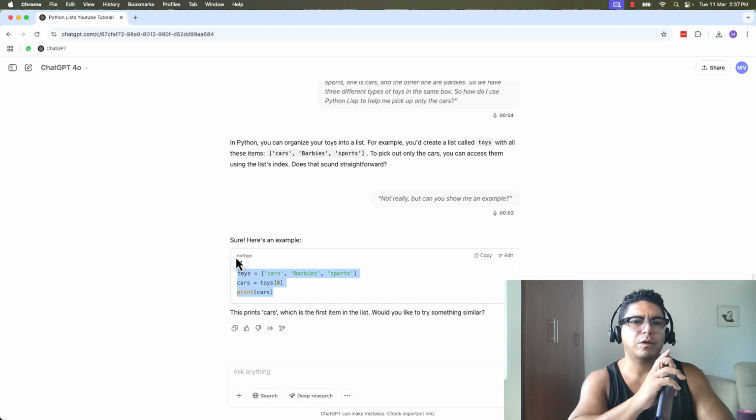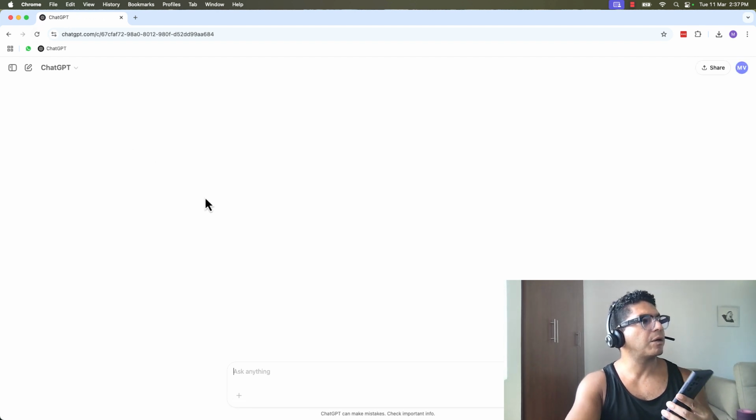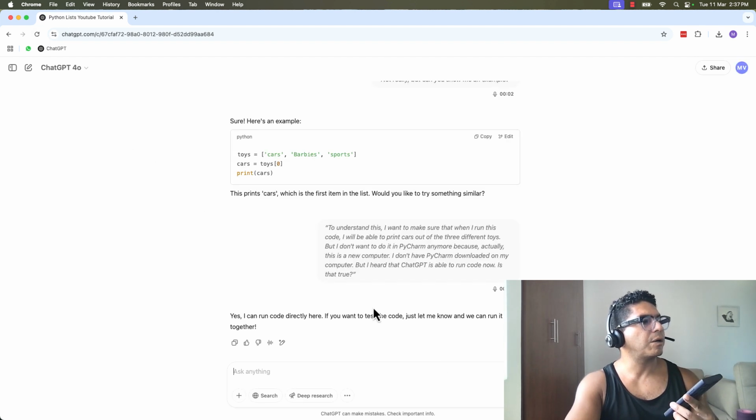Yes, I can run code directly here. If you want to test the code, just let me know and we can run it together. Okay, go ahead and run it. Sure. Let's run the code. Toys are cars, Barbies, and sports. Cars is our first item. Print cars. The output will be cars, which confirms it prints the cars from the list. Would you like to try more examples?